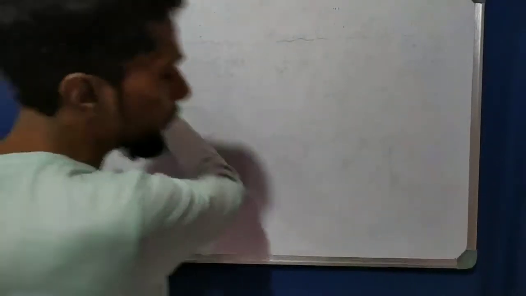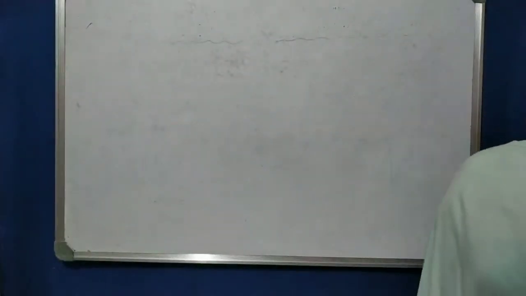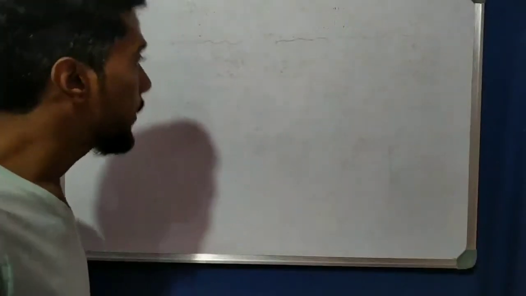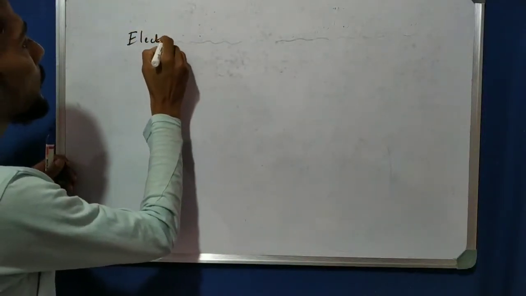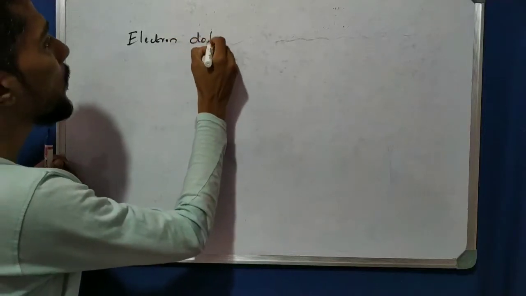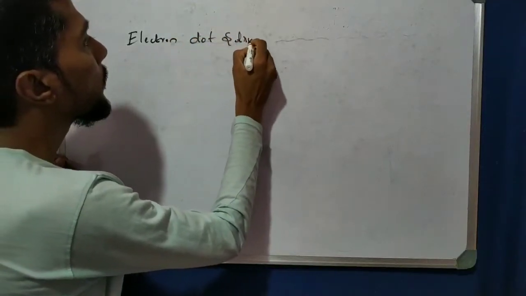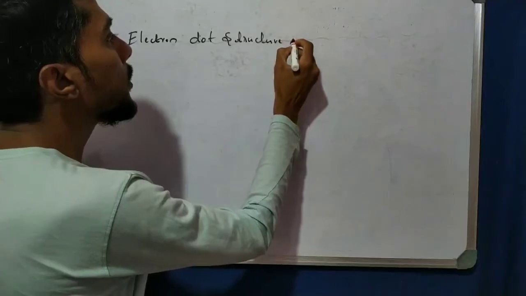So I can write here, to see the electron dot structure. Electron dot structure.